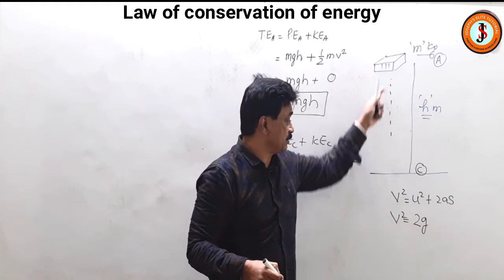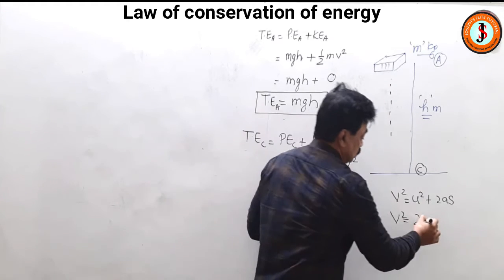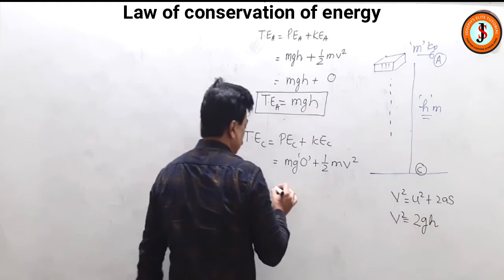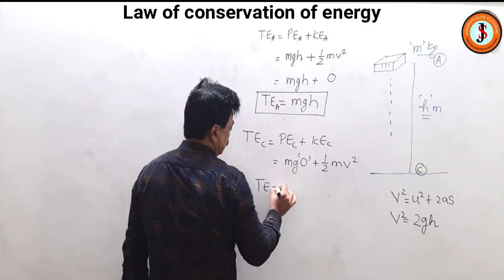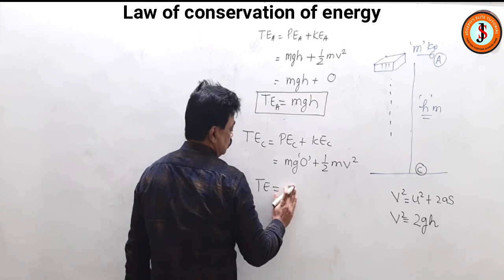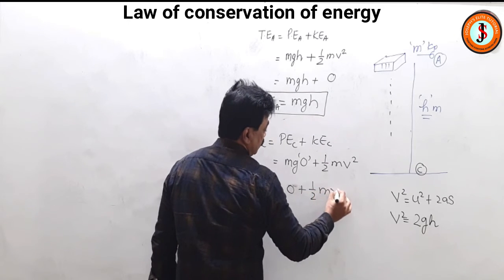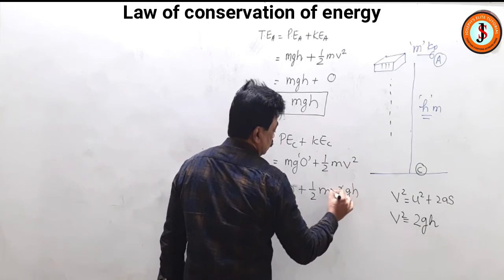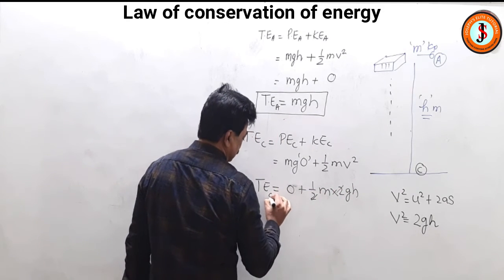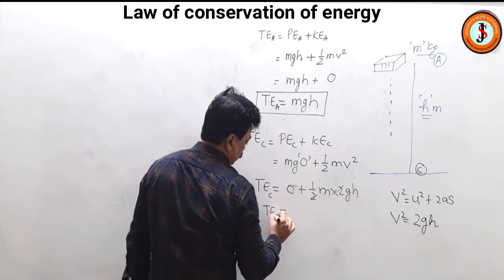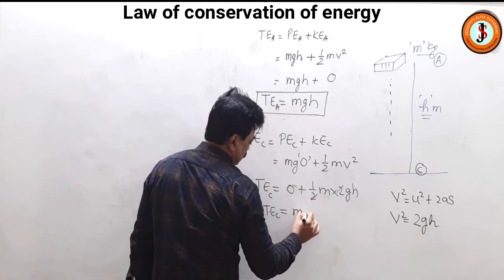It was at h and it has come down the whole way, so it is 2gh. So here total energy will be equal to mg into 0, that is 0, plus half mv square, where v square is 2gh, so 2 cancels. So total energy at C will be mgh.